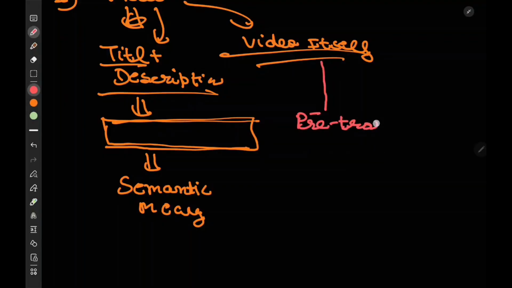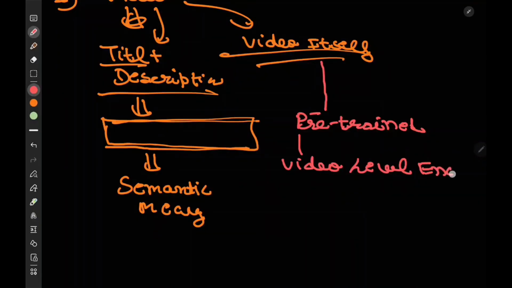Now actually there are two types of model here. One is a video level encoder, or a frame level encoder.